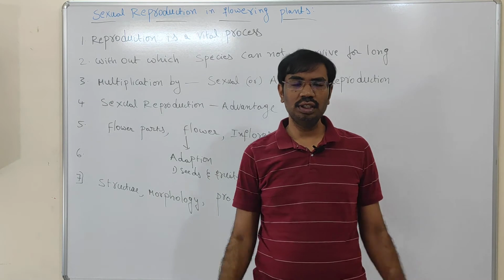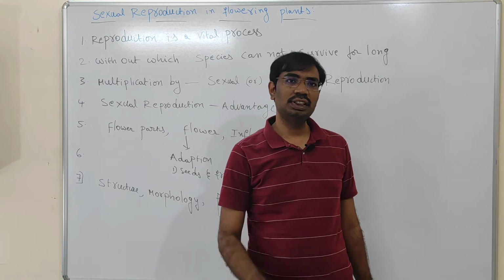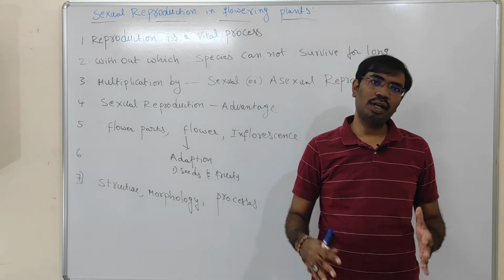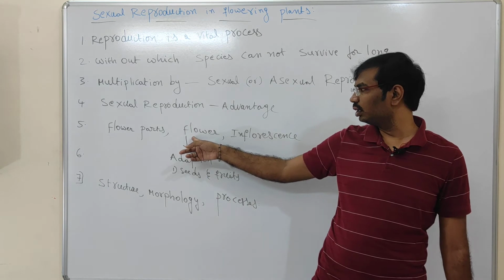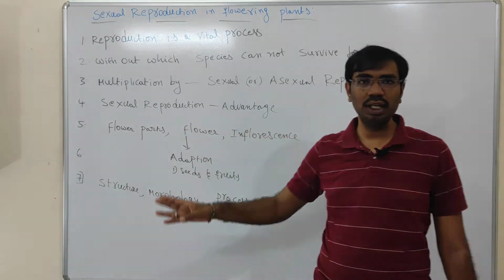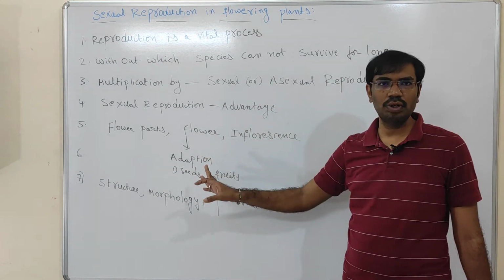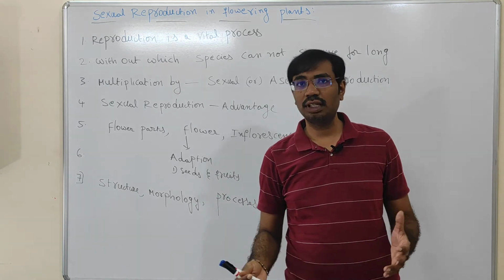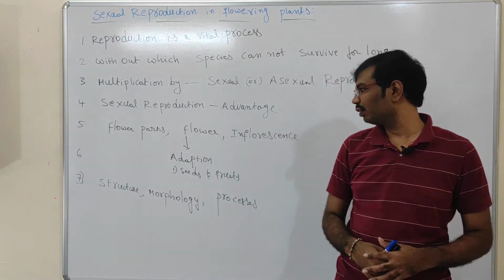Why can we not survive in the oceans or in the aquatic environment? What is the reason? Yes, your guess is correct. Our body is not adapted to the aquatic environment. Every organism has to adapt to the external environmental conditions. Especially in plants, flower adaptation is very important. According to the environmental conditions, the floral parts, flowers and inflorescence have to adapt to the external environmental conditions.